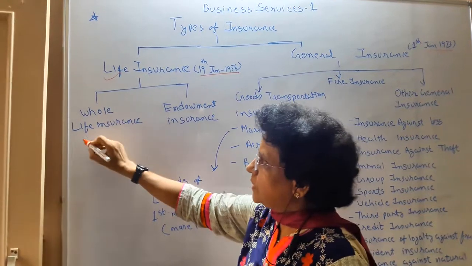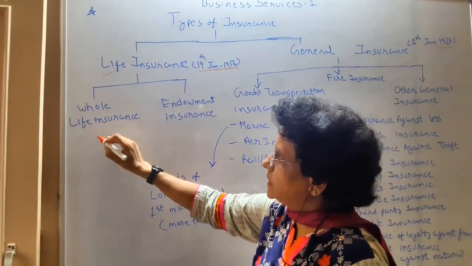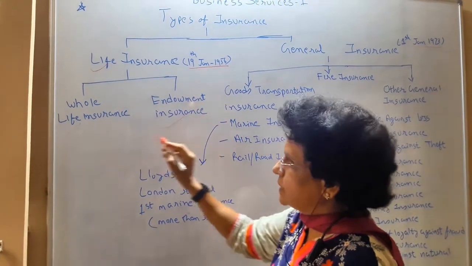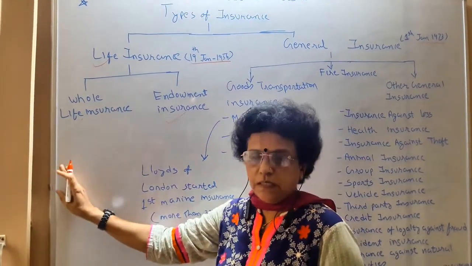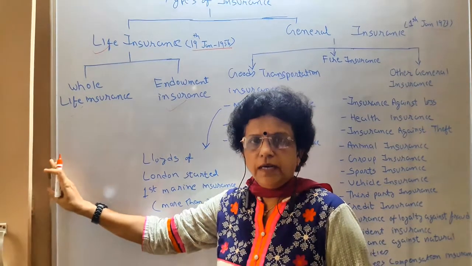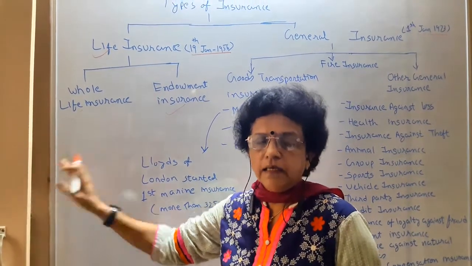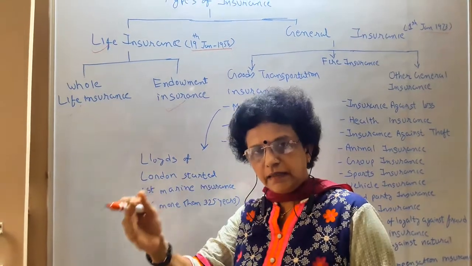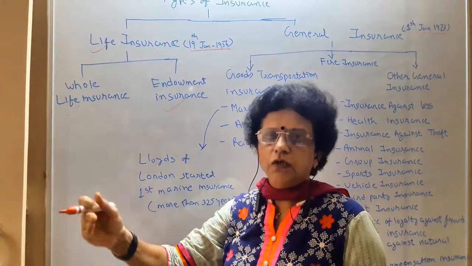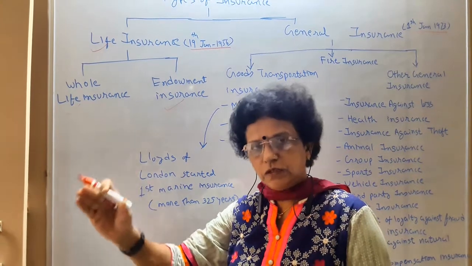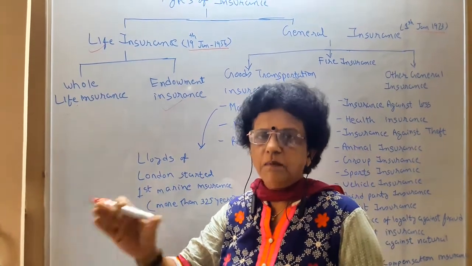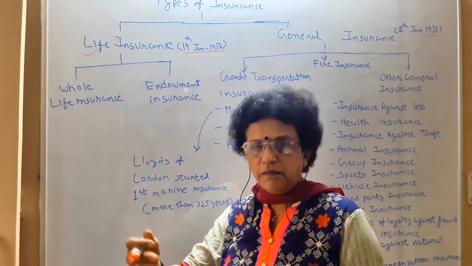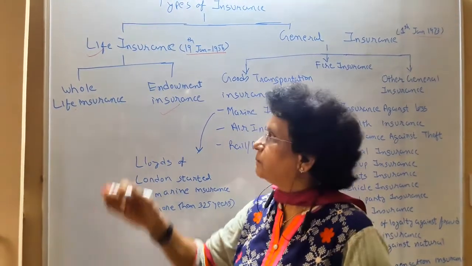In life insurance you have mainly two types. One is whole life insurance, the second is endowment insurance. Whole life insurance means you are taking a contract of insurance with a long term, and either at the expiry of the term you get your money back, that is what you have paid as premium plus bonus plus whatever dividend or bonus is declared by the company.